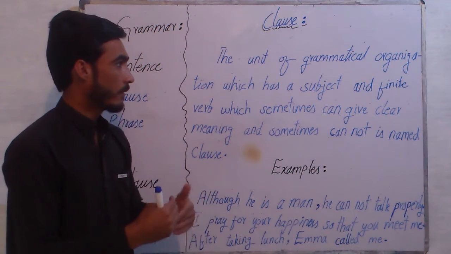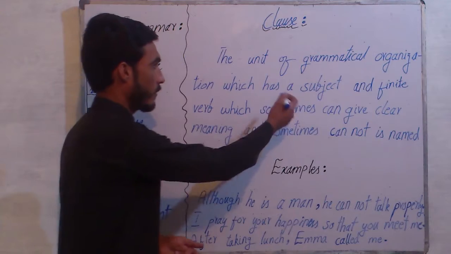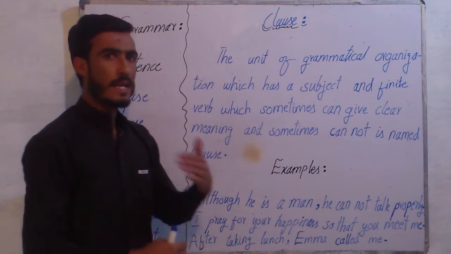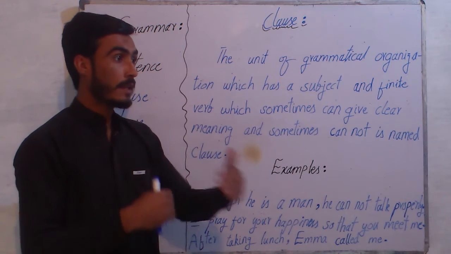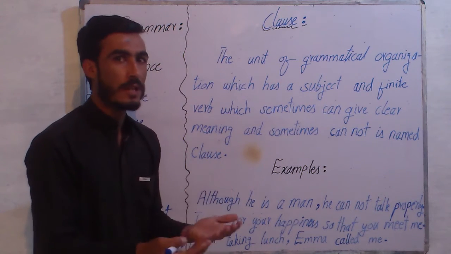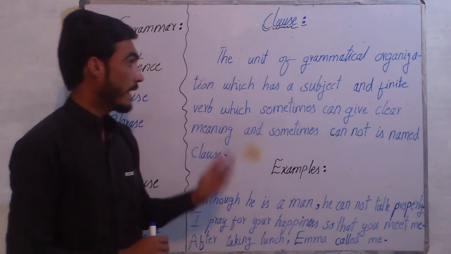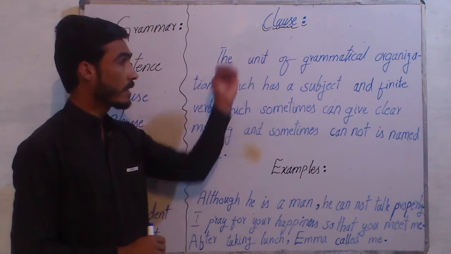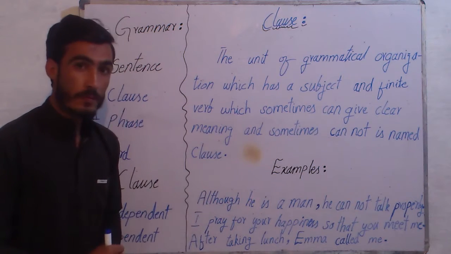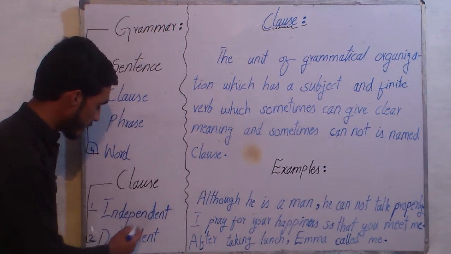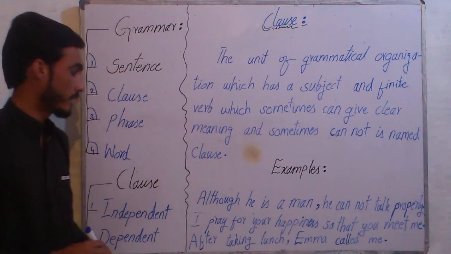These are the ordinary verbs, and a class has a subject and a finite verb, which sometimes can stand on its own, which sometimes can give clear and complete meaning and sometimes cannot, which sometimes will get you it and sometimes will not. That unit of grammatical organization is called class, and class is further divided into two kinds. The first, independent class, and the second, dependent class.